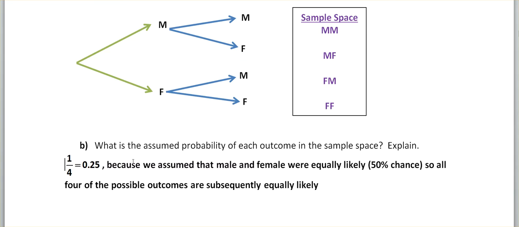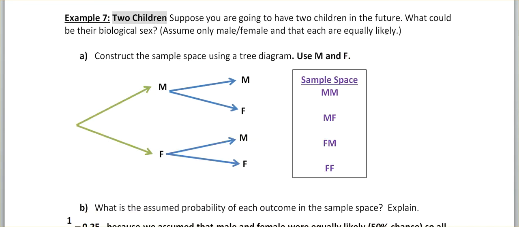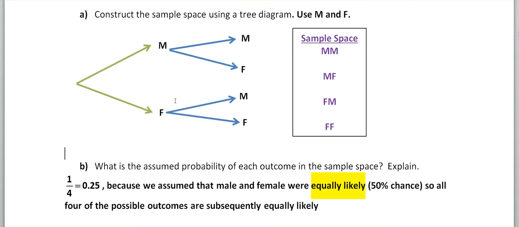Again, if you take a biology class, you learn that that's not quite a fair representation of everything, but we're just going to assume it. We're going to assume right here, it says assume equally likely. So we will assume equally likely right here, 50-50 shot. We'll see why this is later, but 0.5 times 0.5 makes a quarter, 0.25. In other words, if you look over here at the sample space, there are 4 equally likely outcomes.